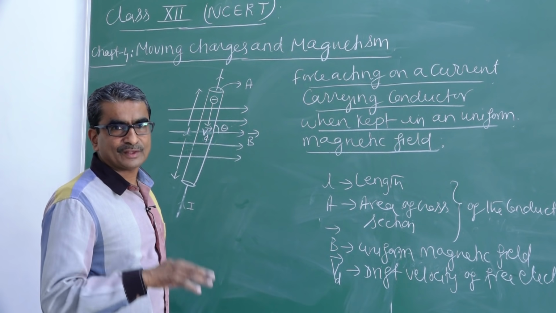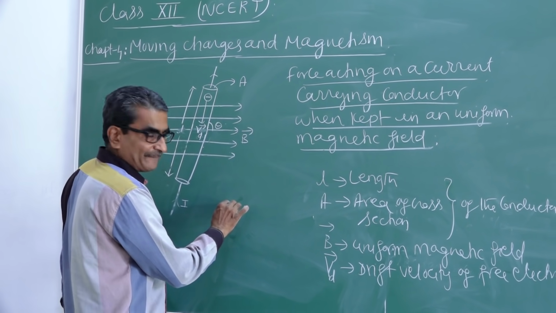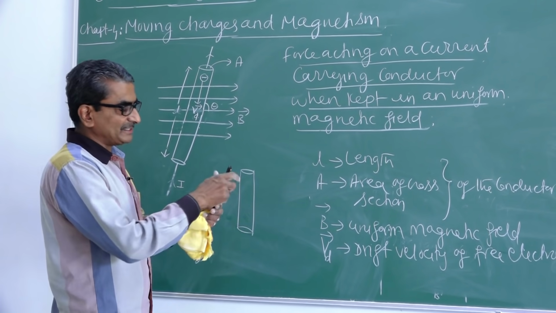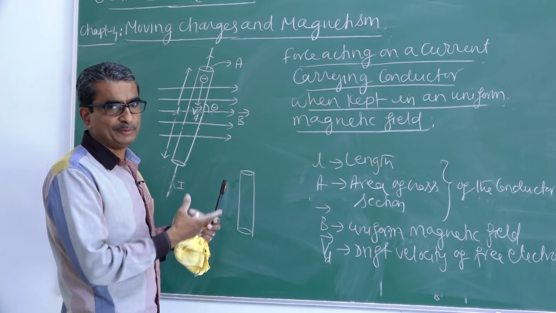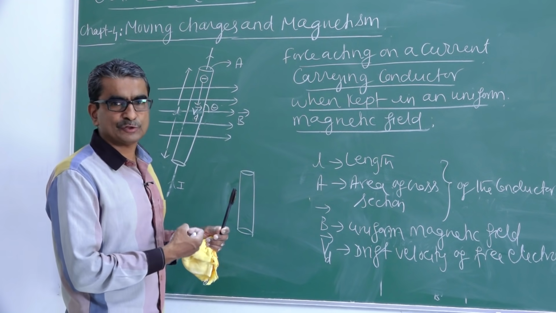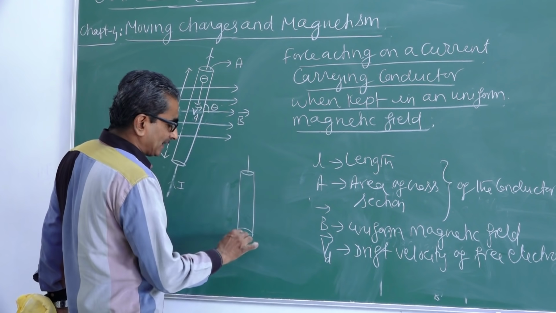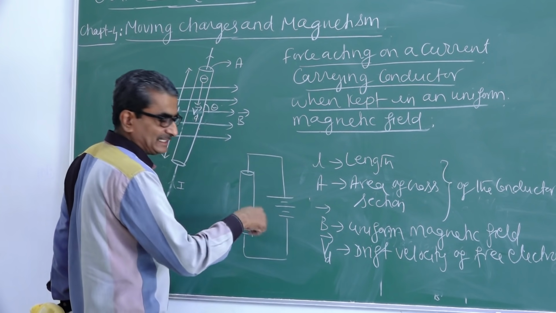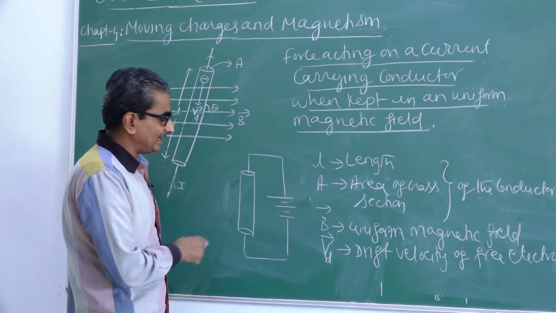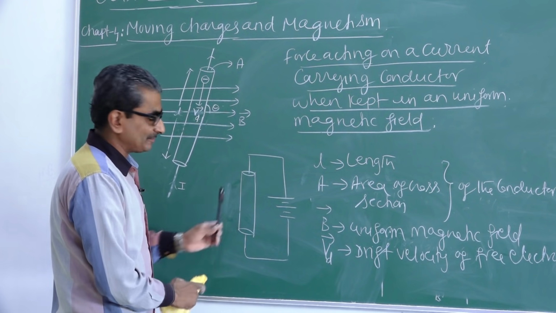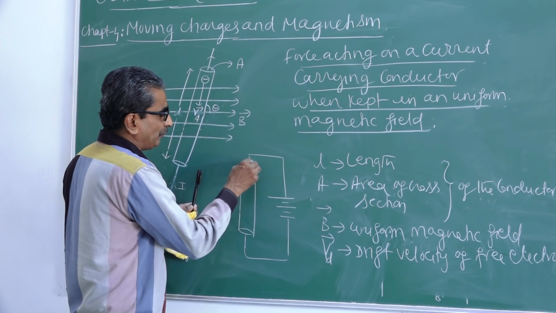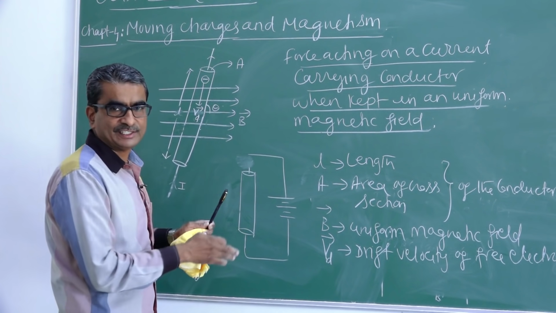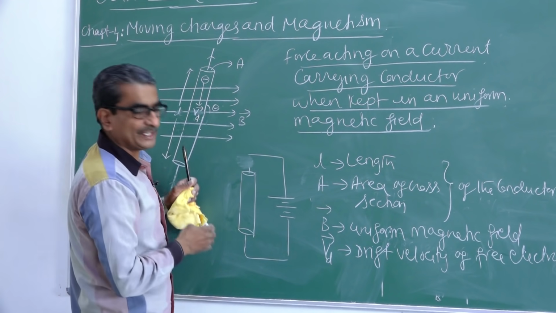What does it mean? Suppose I consider a conductor like this, a piece of wire, copper wire or copper rod, aluminum rod, whatever it may be. The only thing is it should be a metal. If I connect the two ends of the conductor to a cell or a battery, see, this is the circuit symbol of a battery. So this is the wire or the conductor like this. Now the current is said to be flowing like this, or else we shall change the direction of current to match with this figure.